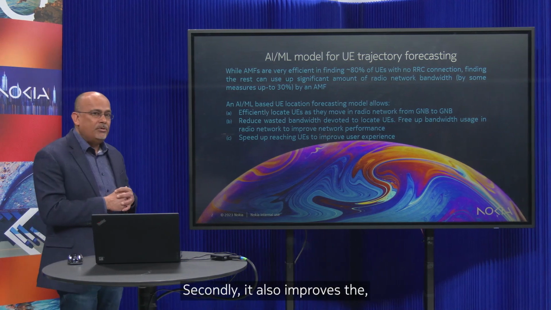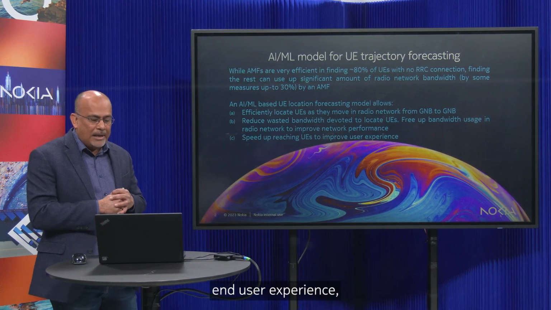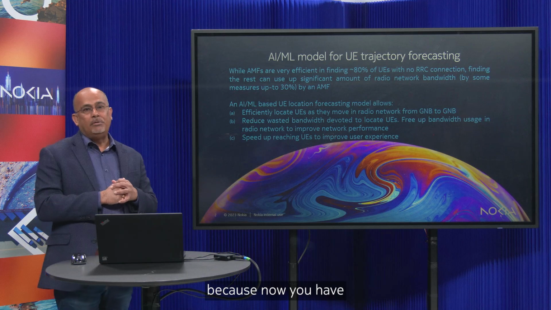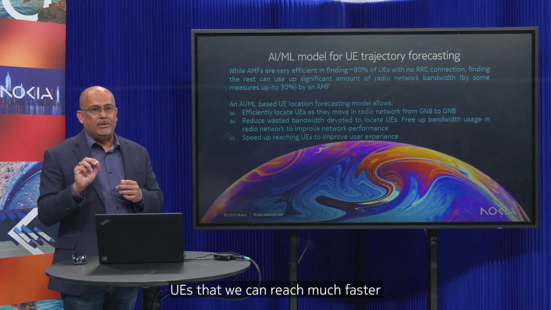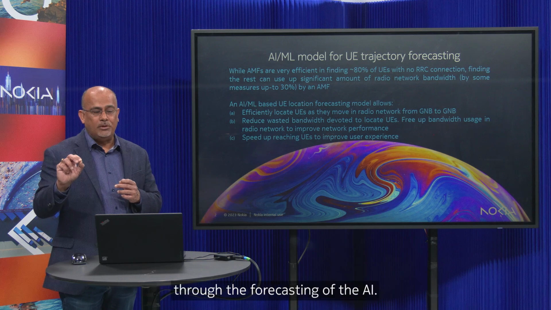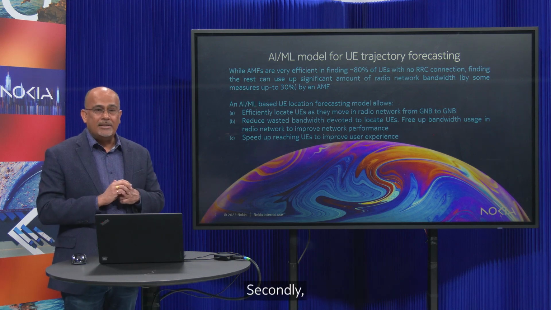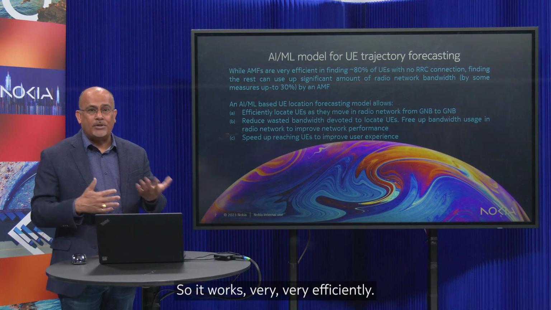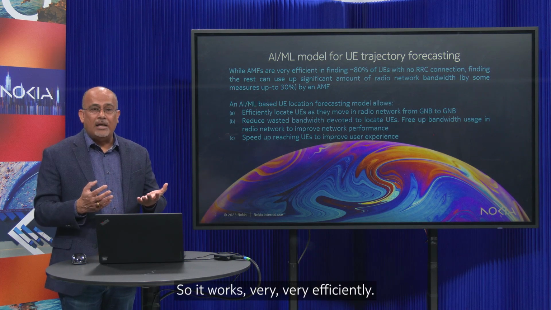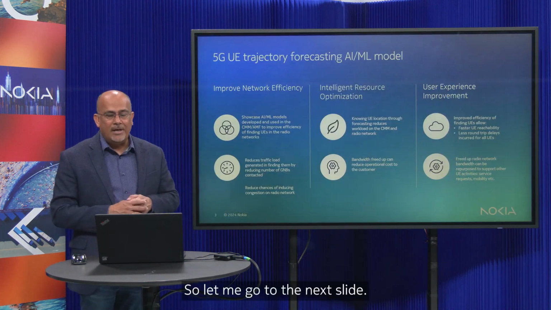Secondly, it also improves the end user experience, because now you have UVs that we can reach much faster, because we know the location of the UV through the forecasting of the AI. And we have been able to free up bandwidth in the radio network, so it works very efficiently. So let me go to the next slide.